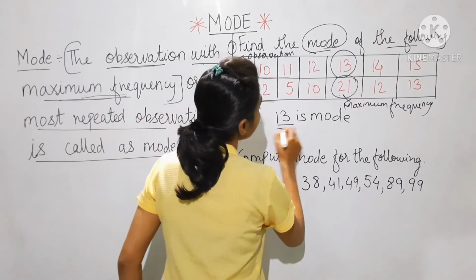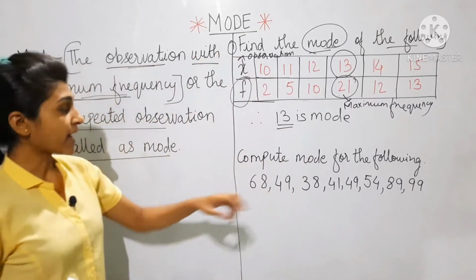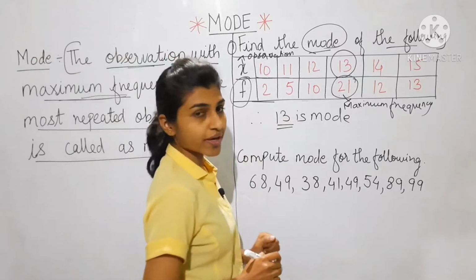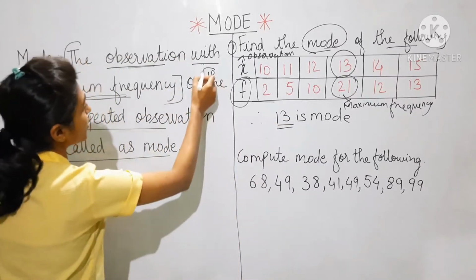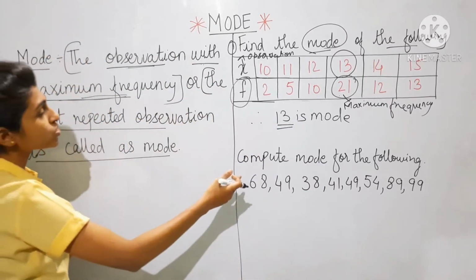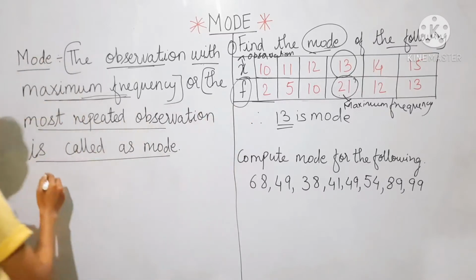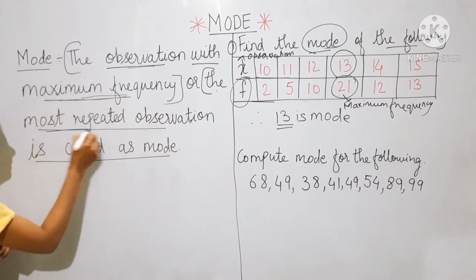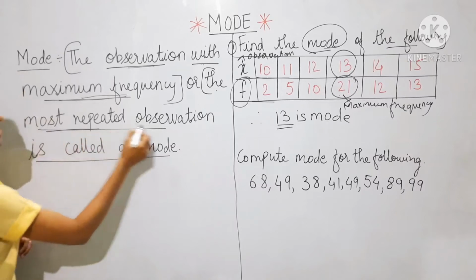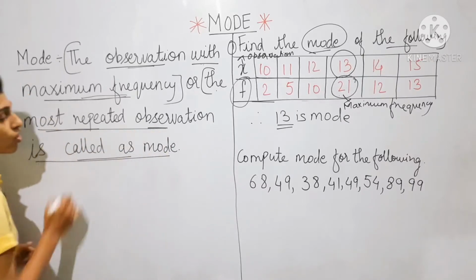So therefore 13 is the mode. Mode can also be called the most repeated observation.